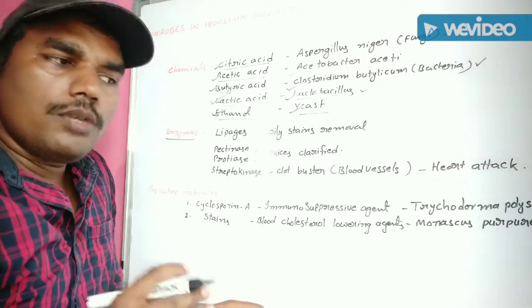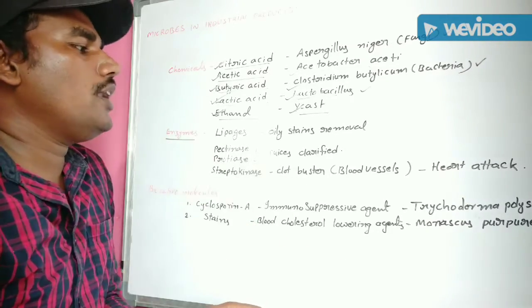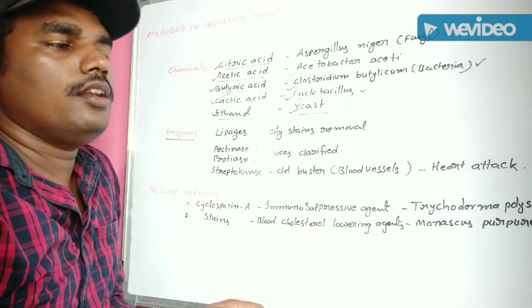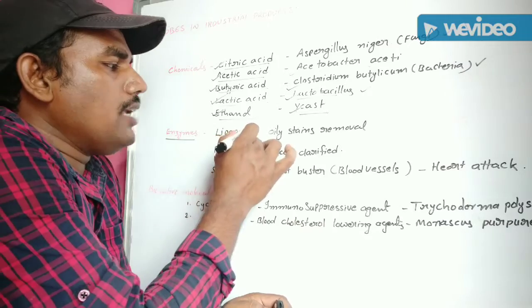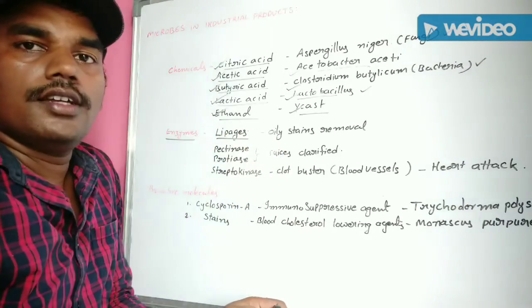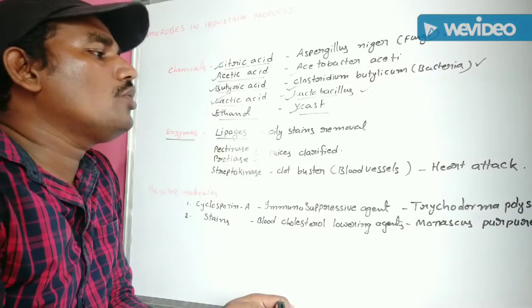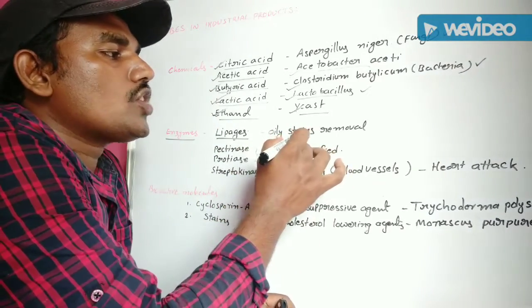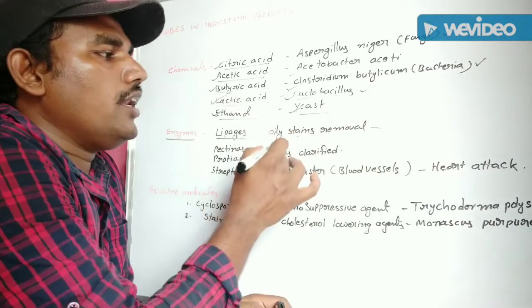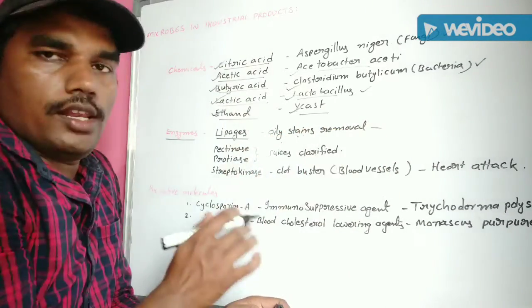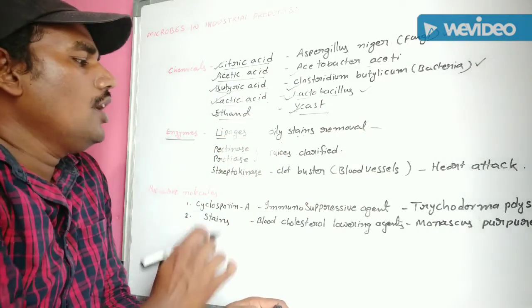Enzymes. Enzymes are also extracted from microbial organisms. Suppose some enzymes like lipase. The lipase is also extracted from microbes. It is mainly used for oil stain removal in laundry. Oil stain removal, which one? Lipase enzyme. Understand? The next one.